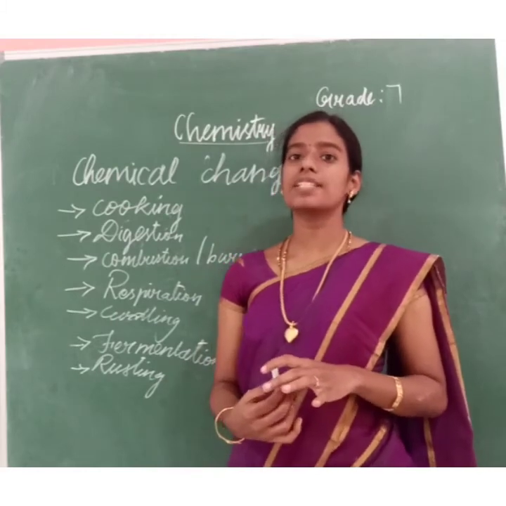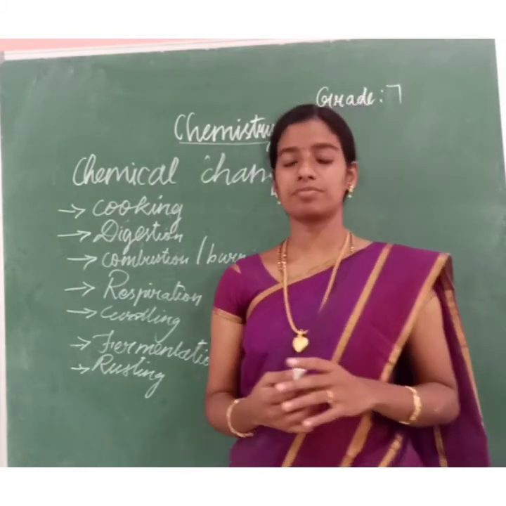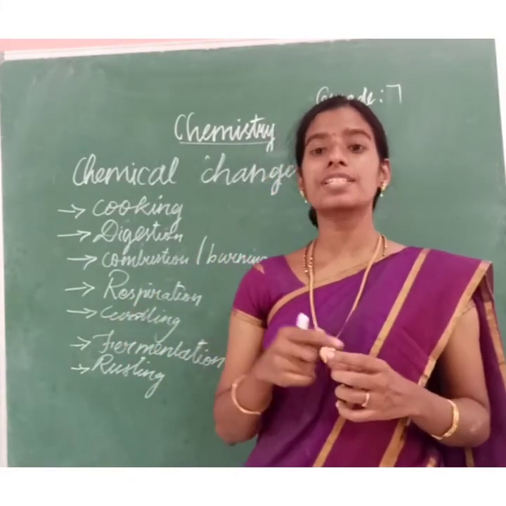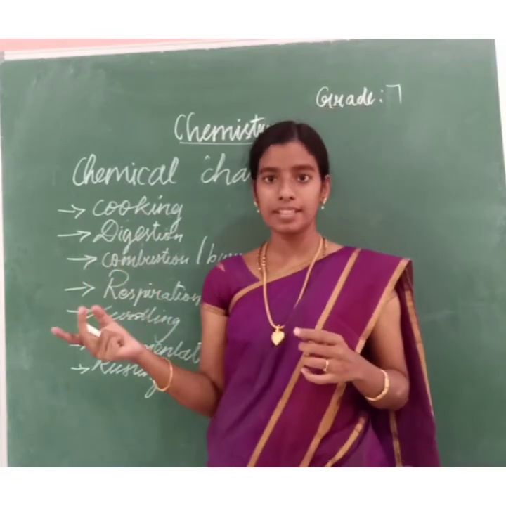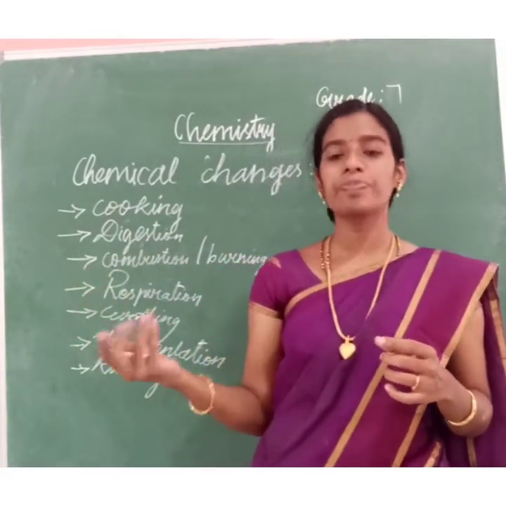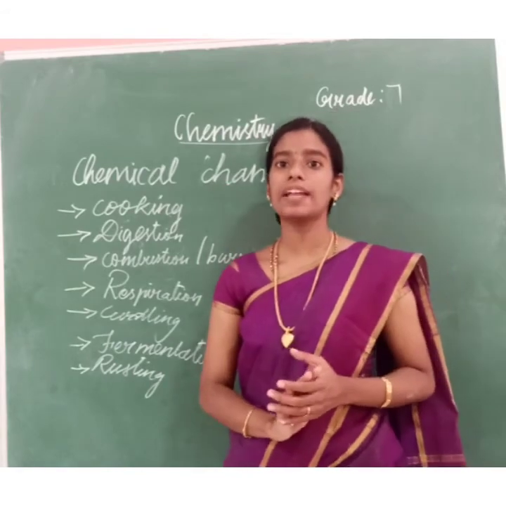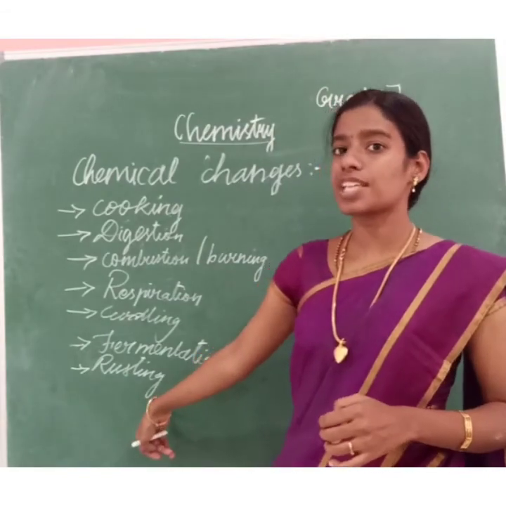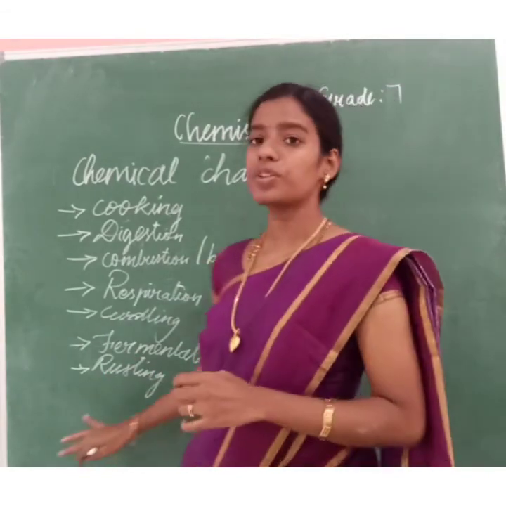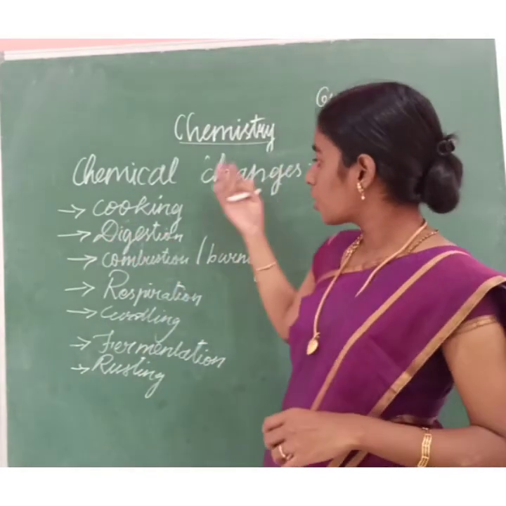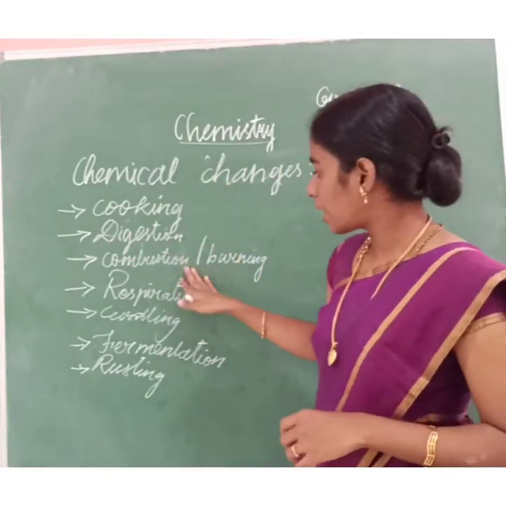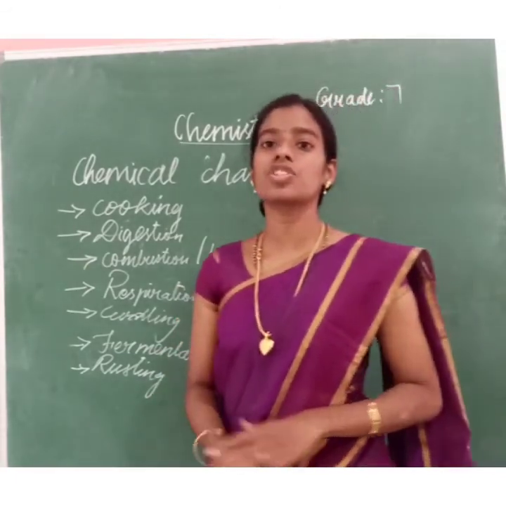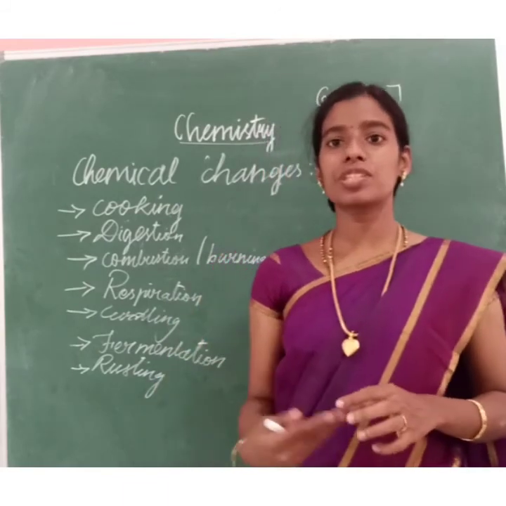Rusting is, well, consider iron, which is made of ferrous. As days pass, this iron reacts with the moisture, that is the water content in the air, and the oxygen present in the air, and it changes into ferrous oxide. It is called rusting. It is an example of a slow change. Can you remember? Now can you understand what a chemical change is? Cooking, digestion, combustion, respiration, curdling of milk, fermentation and rusting. These are some of the types of chemical changes.